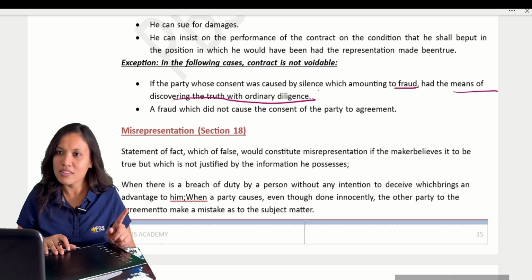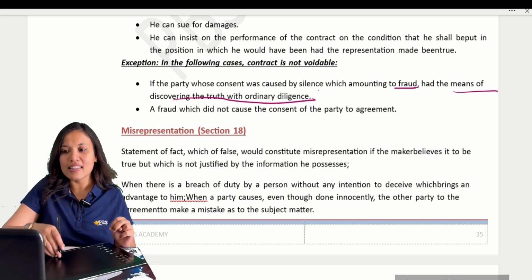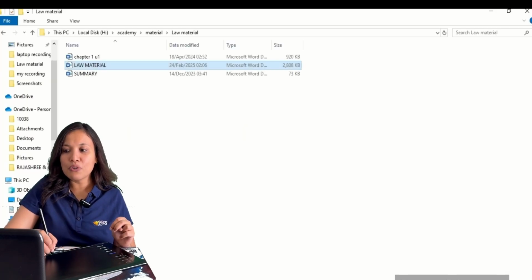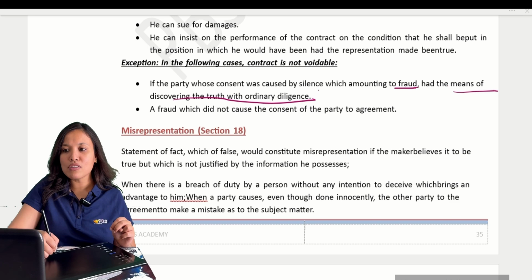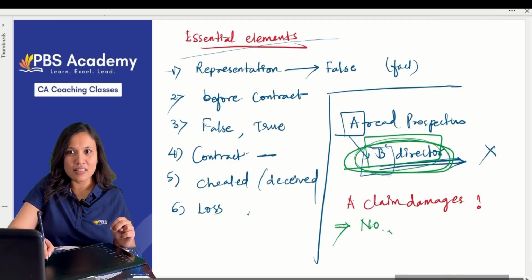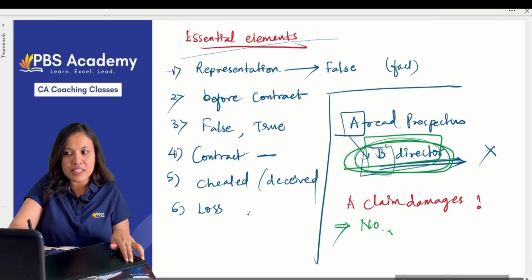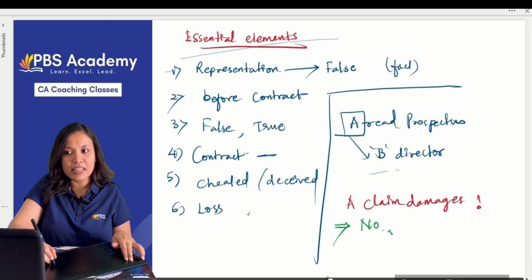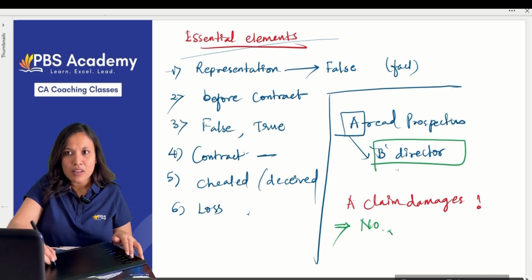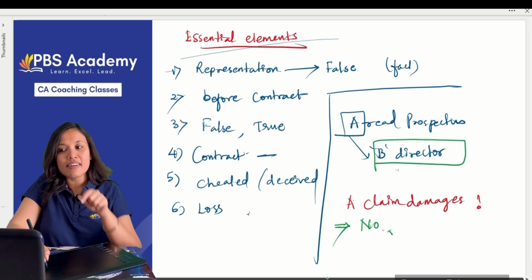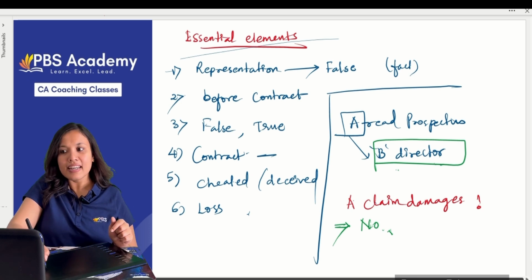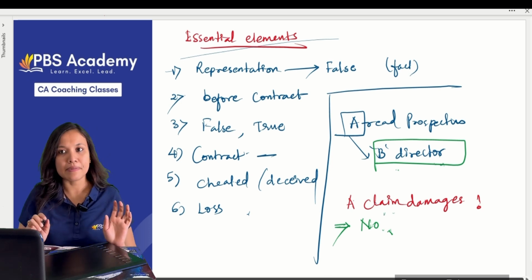Okay. Second one, like in this case what happened, you don't enter into the contract because of that fact. Here in this case, even though this was an untrue statement, B was not a director in reality, correct, but you didn't enter into the contract based on this fact, and hence the contract is not voidable for it. Are you clear?